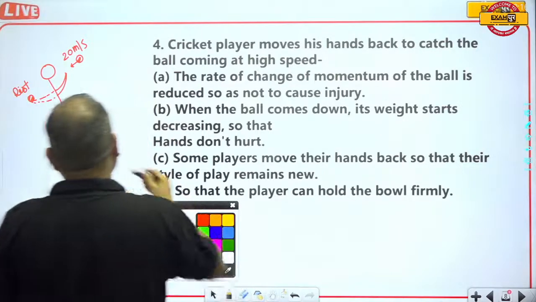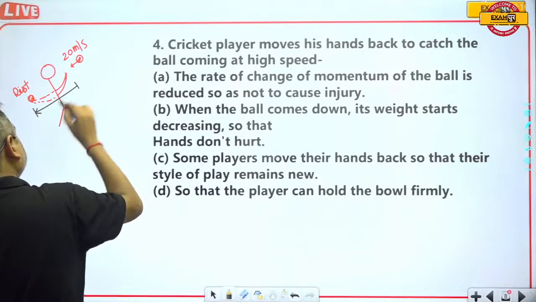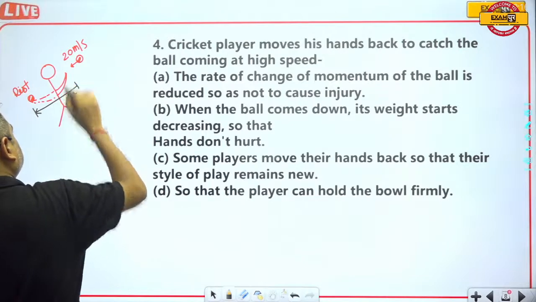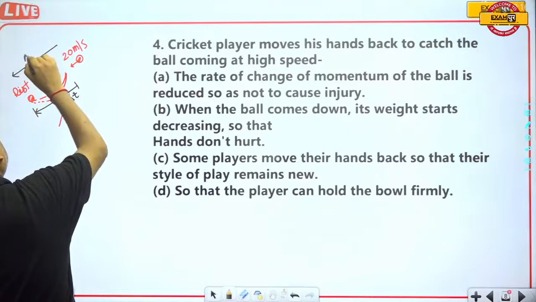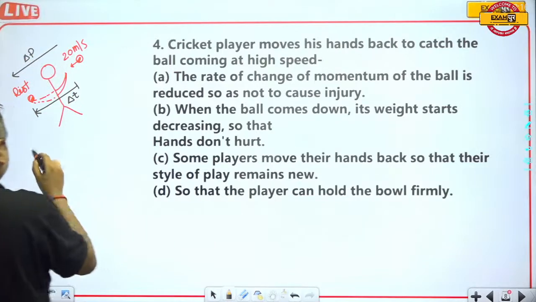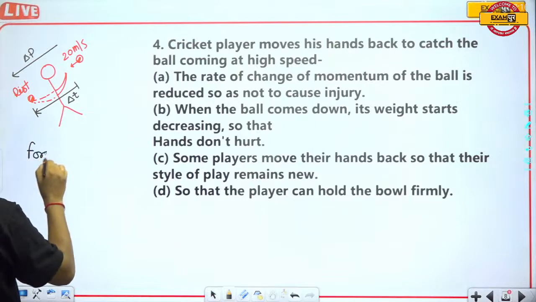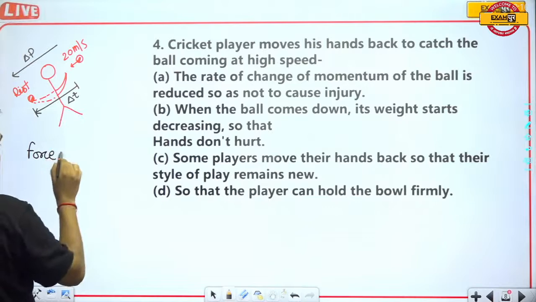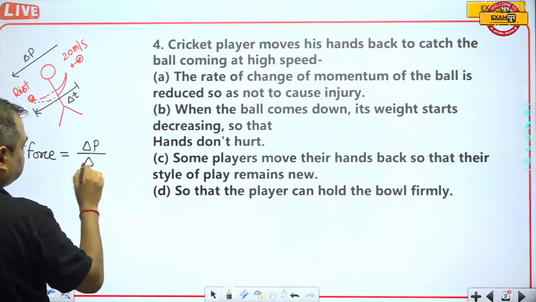So here you can see that there is a huge change in the linear momentum in delta t time. In delta t time, the change in linear momentum is delta p. So if we talk about the force exerted by the ball on the hand during this process, this will be equal to delta p upon delta t.